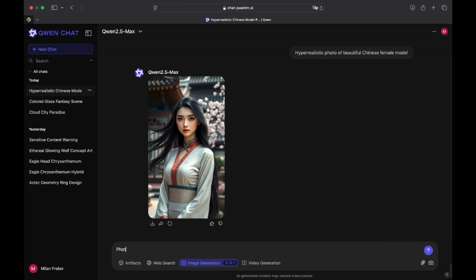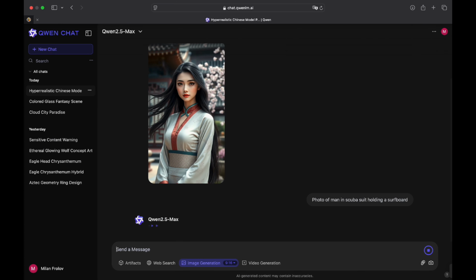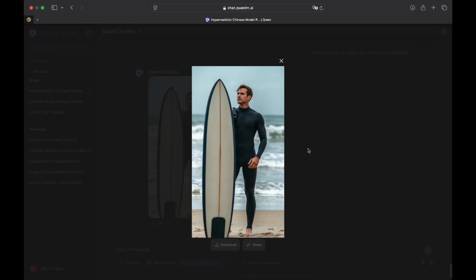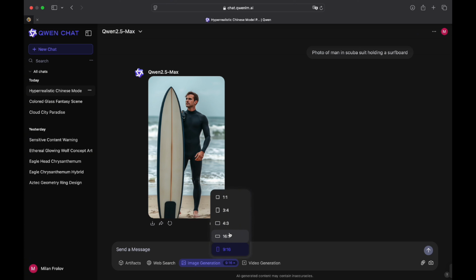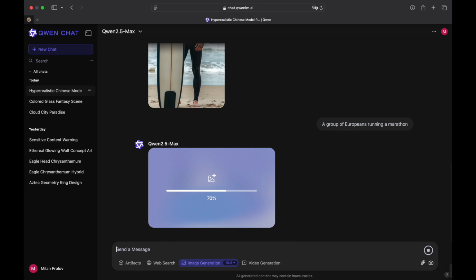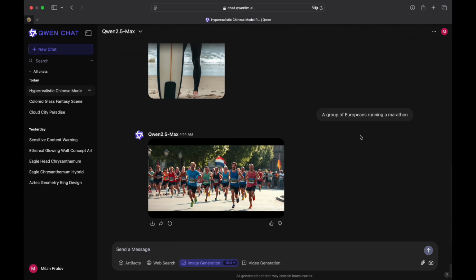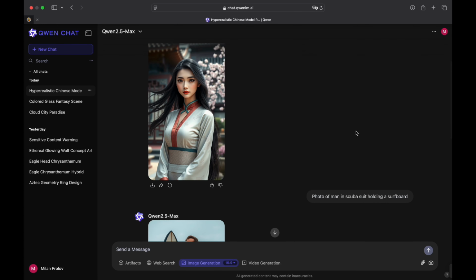Now let's say photo of man in scuba suit holding a surfboard, like this. Now this does seem a bit more realistic. Let's try some other one. Let's make this 16 by 9 and say a group of Europeans running a marathon. Doesn't seem the best.